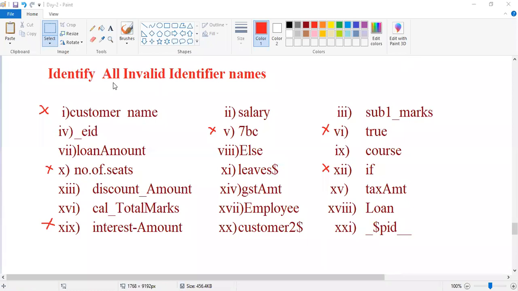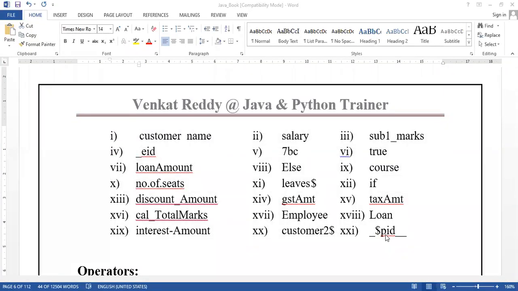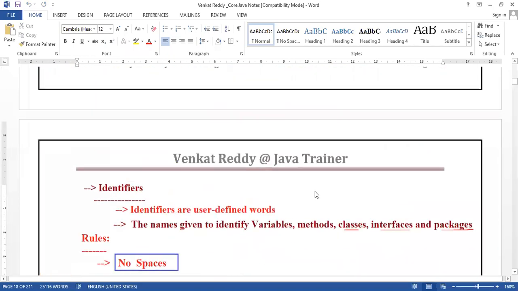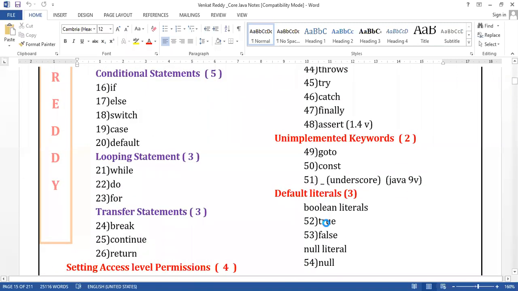Yeah, 6 is invalid. True is already a keyword. True is a keyword. Observe here, TRUE.